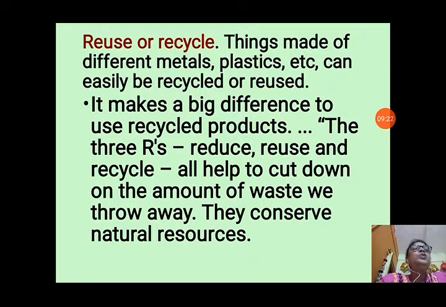The 3 R's: reduce, reuse and recycle all help to cut down on the amount of waste we throw away. They conserve natural resources. That means we should reduce the intake of minerals, we should reuse them and we should recycle them, so that we do not throw them away and we use them again and again in different ways.